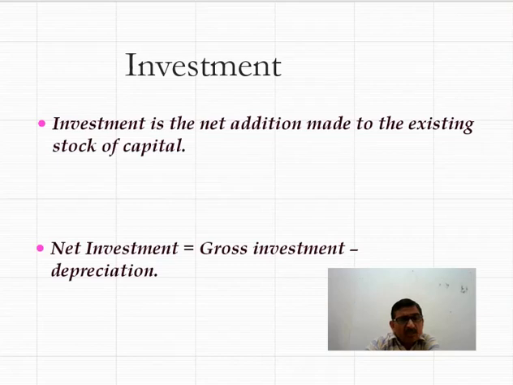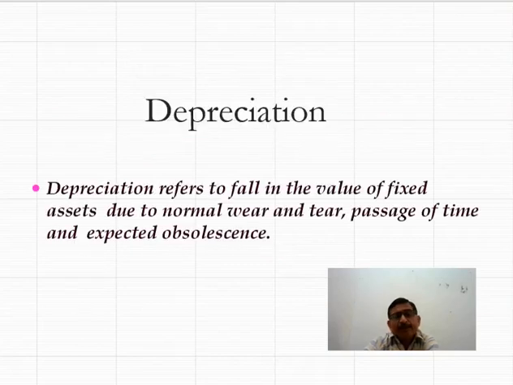Now the next concept is depreciation. Depreciation means decrease in the value of a fixed asset due to normal wear and tear, due to regular use of machinery. It means the value of assets falls due to its regular use.